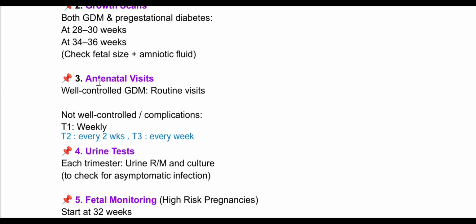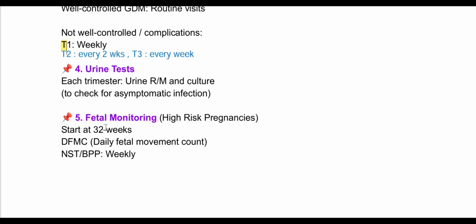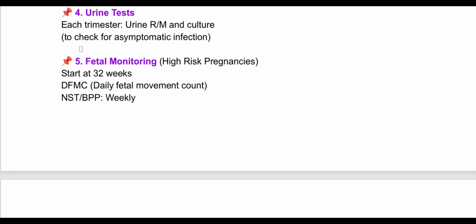Antenatal visits. If the patient is a well-controlled gestational diabetes mellitus case, we will go for routine visits. If it is not well controlled or if it is a complicated case, at trimester 2, the patient has to visit us every 2 weeks, and in T3, the patient will come to us weekly. Don't just remember T1 weekly because it is misprinted over here. Now urine test. In each trimester we will do urine routine microscopy and culture because there are likely chances the patient can have asymptomatic bacteriuria.